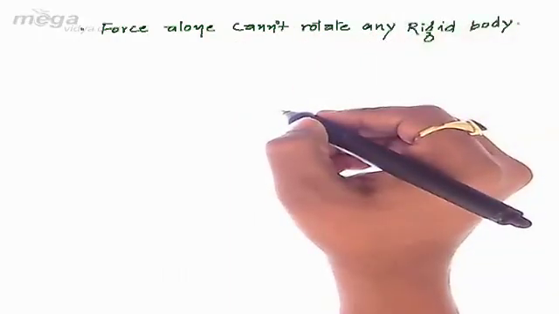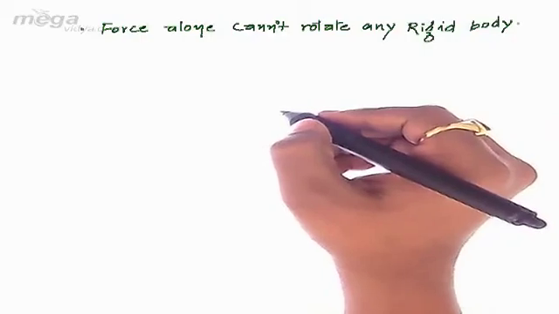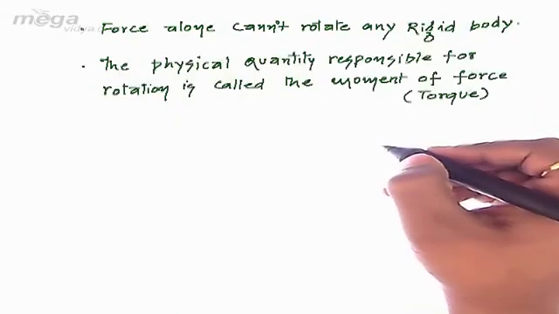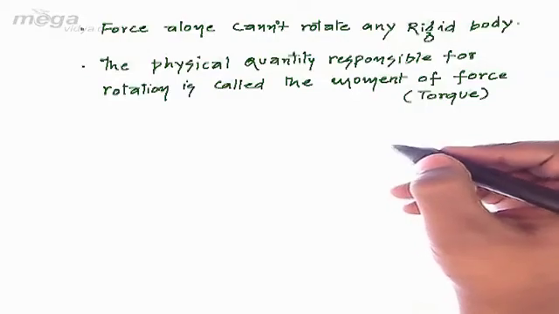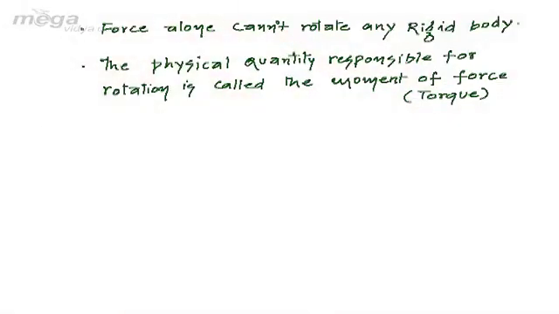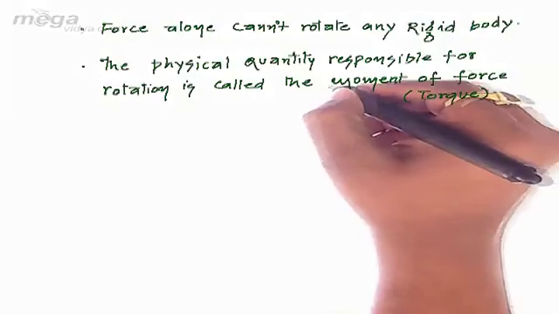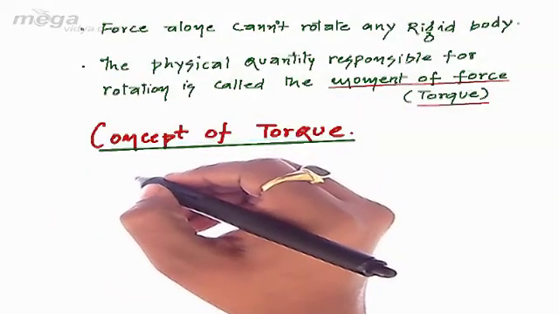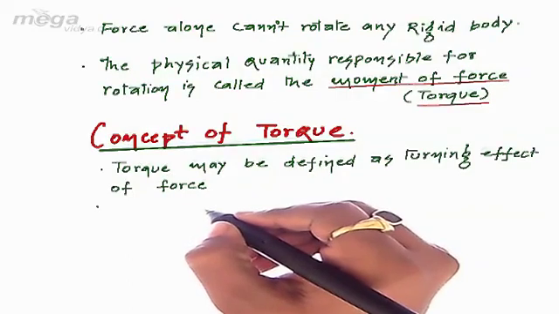Apart from force, a different physical quantity was needed. The physical quantity responsible for rotation is called moment of force, or you can say torque. We can define torque as the turning effect of force. Torque is the rotational analog of force.